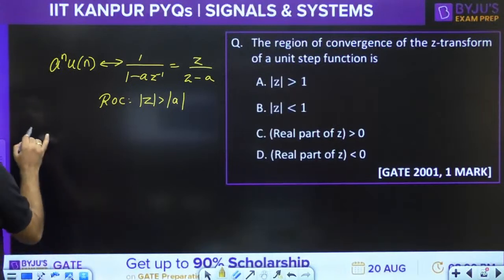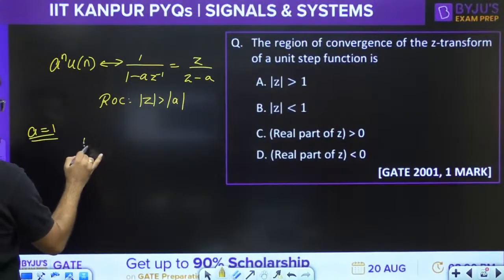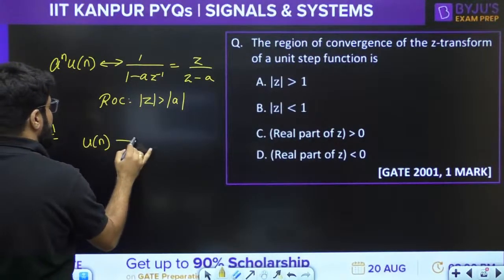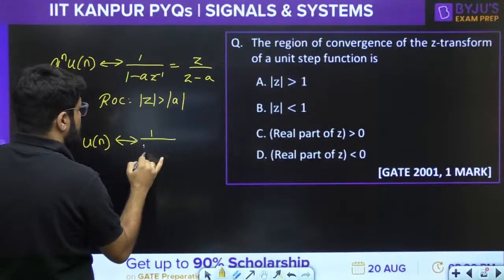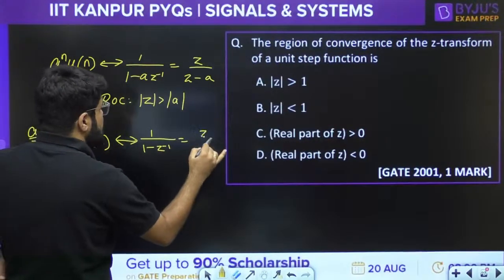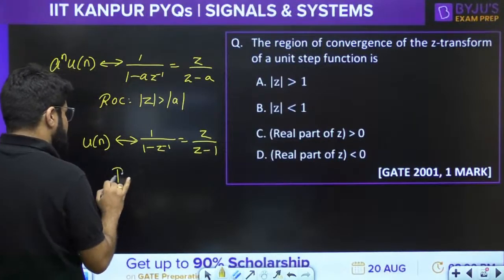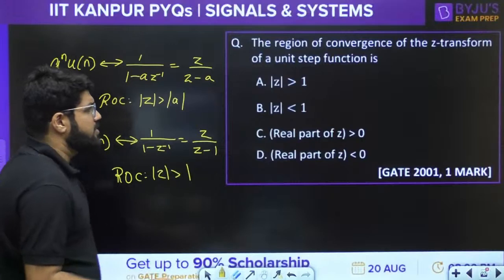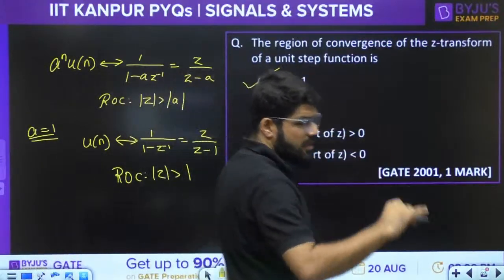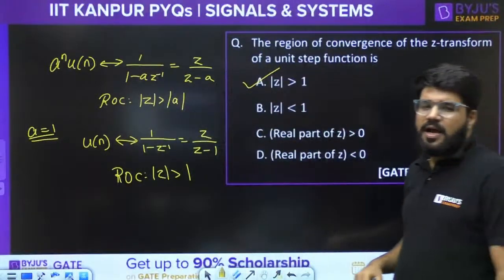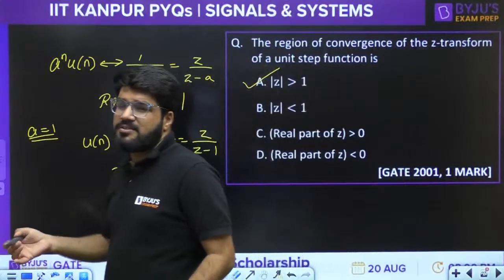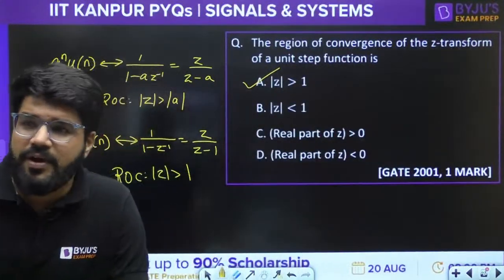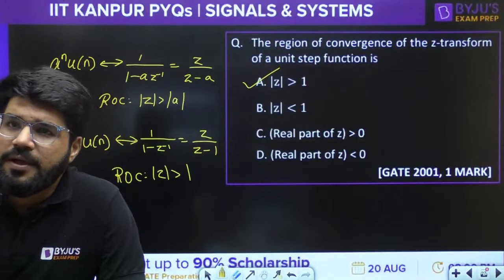So if I put a equal to 1, I will get u[n], unit step, and that will have the Z transform 1 upon 1 minus Z inverse or Z upon Z minus 1, but they are not asking the Z transform, they are only asking ROC. So mod Z is greater than mod A, that is mod Z greater than 1. Option number A is the correct option here. The ROC of unit step. So when you have studied Z transform, this should be a direct answer that you can take away.